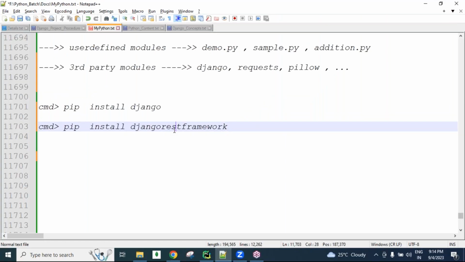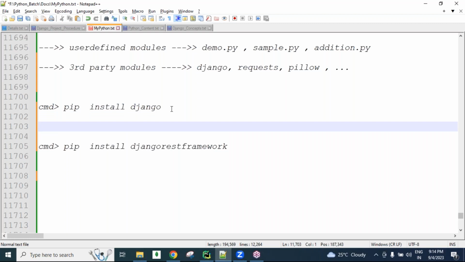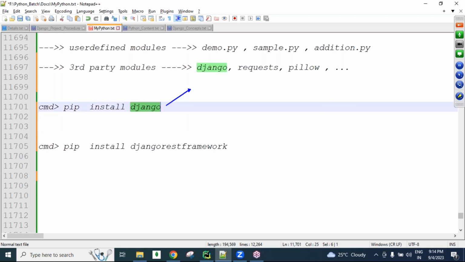Okay. So after downloading this Django module, guys, we get Django-related predefined modules. Inside Django there are a lot of submodules, guys, so many packages. In those packages there are so many modules. In those modules there are so many classes. From these classes, so many methods may be available. Whatever method we want, we can use.